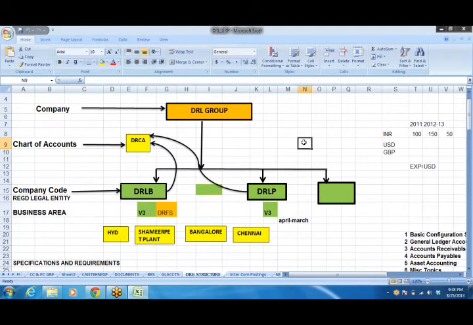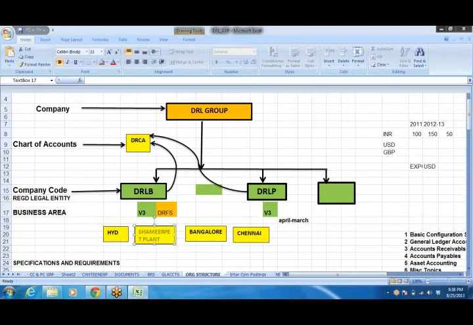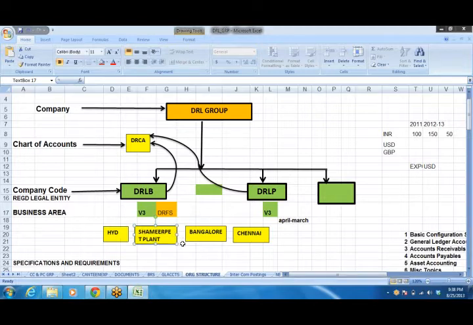And wherever you are doing your business, maybe we can call it business area, right? Here it is in Hyderabad, and they have their plant in Shamirpet. We can define it as a plant for the time being, because really the plant organization object is going to be defined by production planning consultants. But we are going to define it as one of the business areas, because I want to capture expenses business area wise. And Bangalore, Chennai, like that, in different places we have business areas.